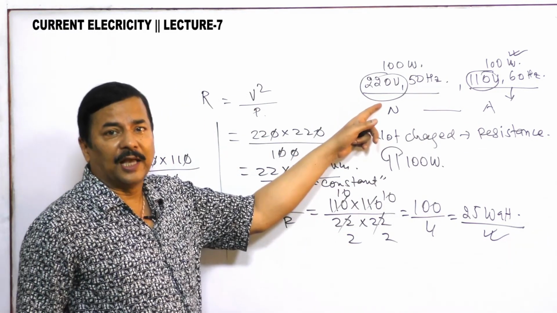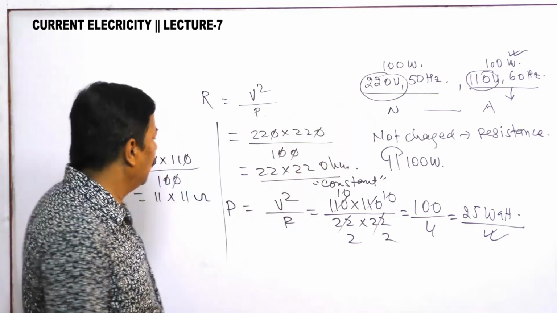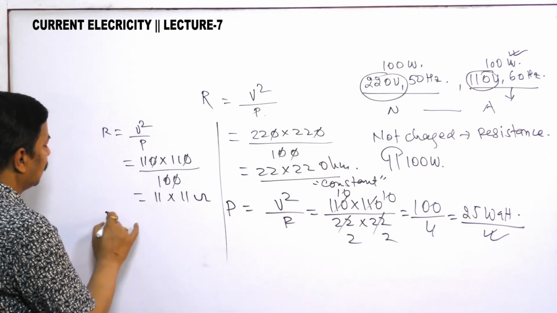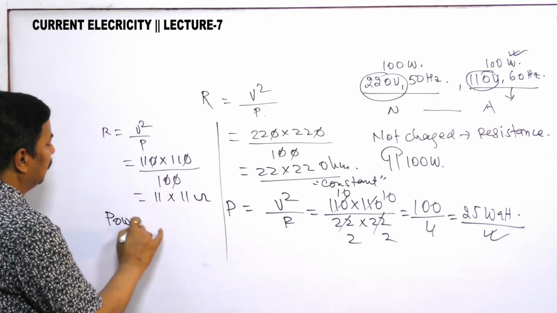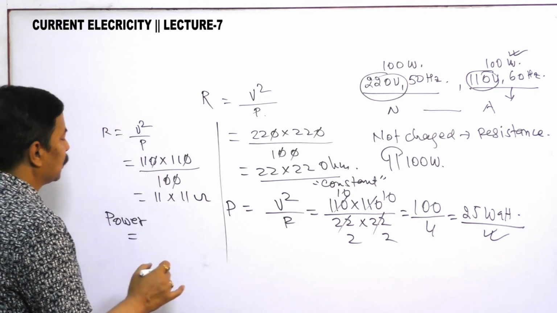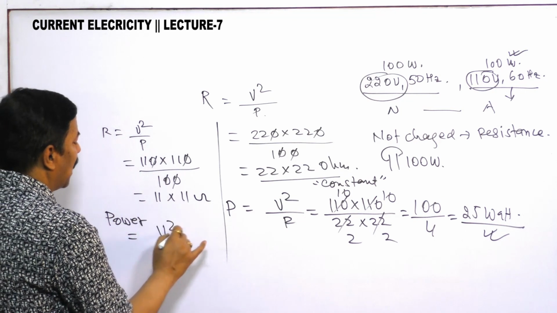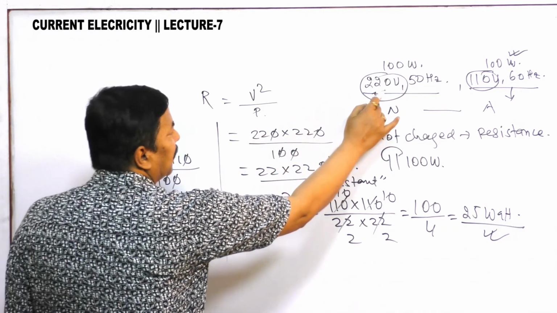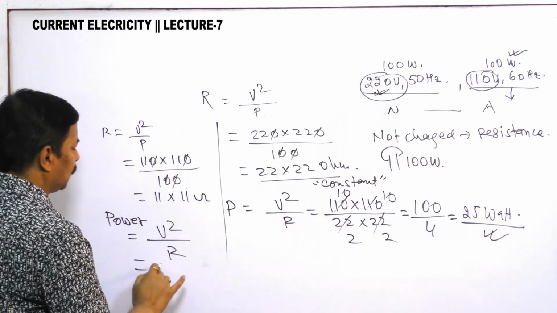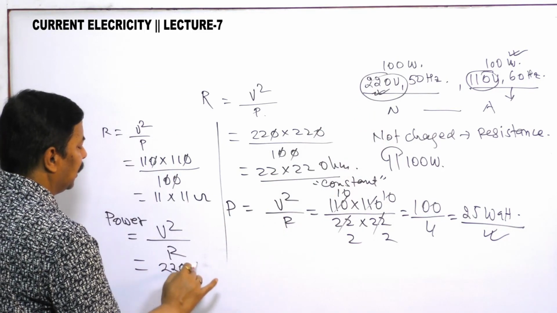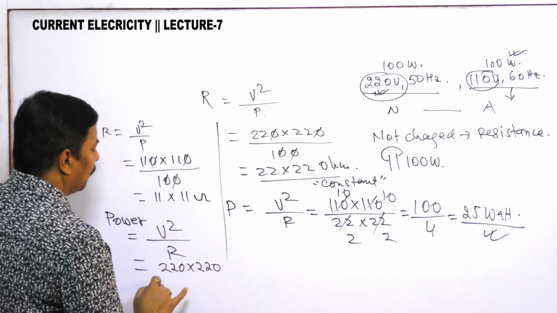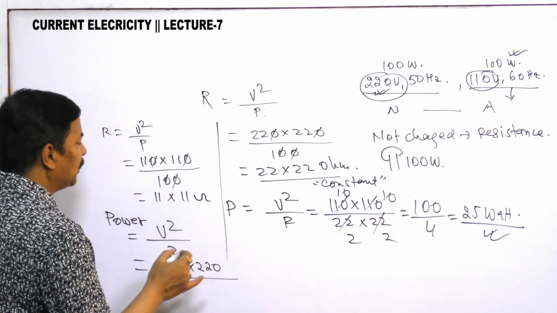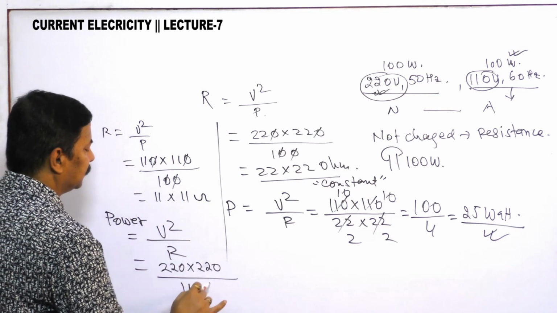If you are using it here in Nepal, then what power will you get? Power is equal to V squared by R. In Nepal the supply V is 220. So 220 into 220 by R, which is 11 into 11.